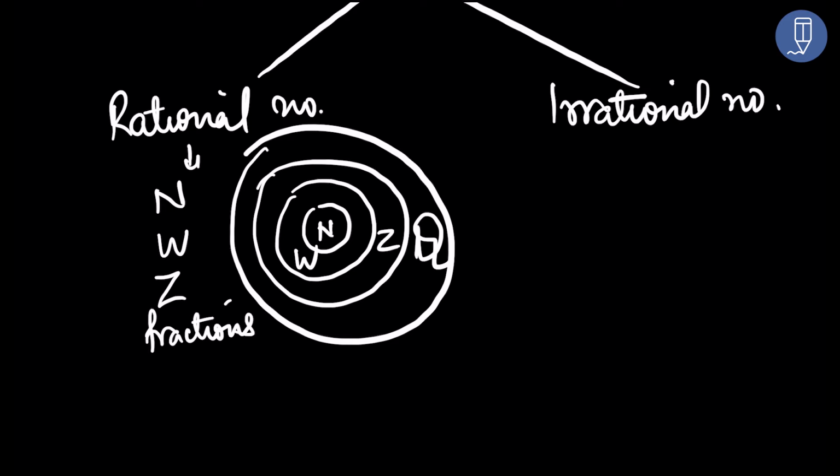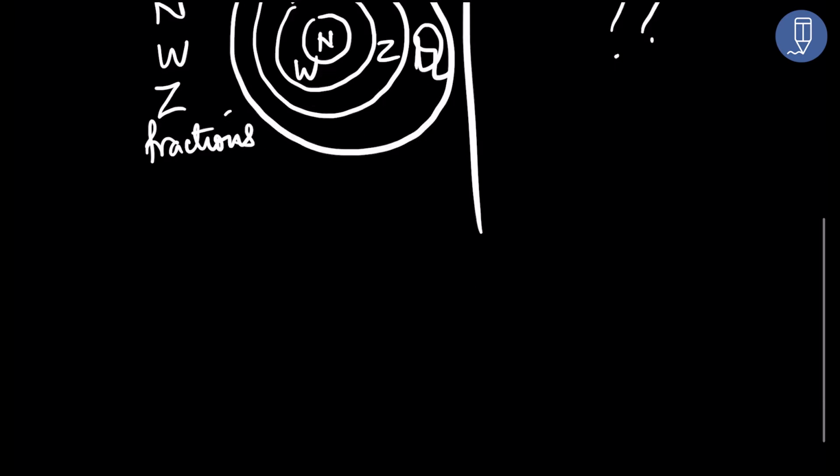Then what are irrational numbers? Any number which is not rational will be irrational. Oh, really? Then how do they look like? So let us understand how they look like. But before I explain how they look like, I have a question. Where are the decimal numbers? We never spoke about decimal numbers. Oh, let us see now. Decimals.